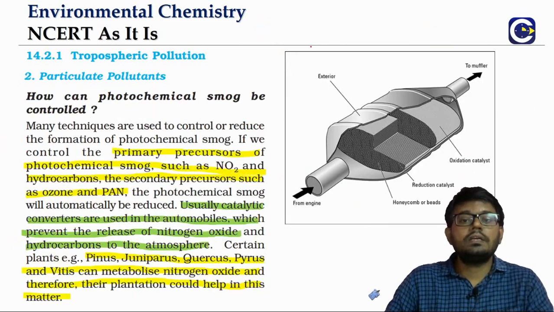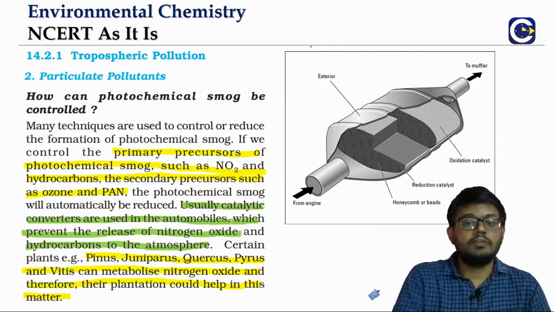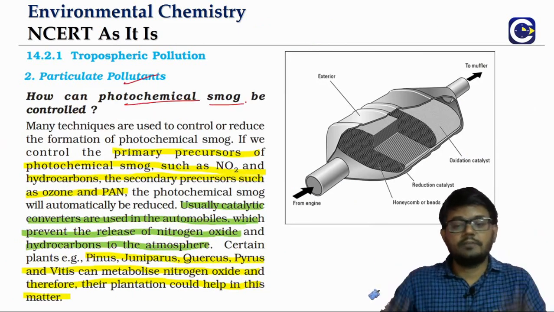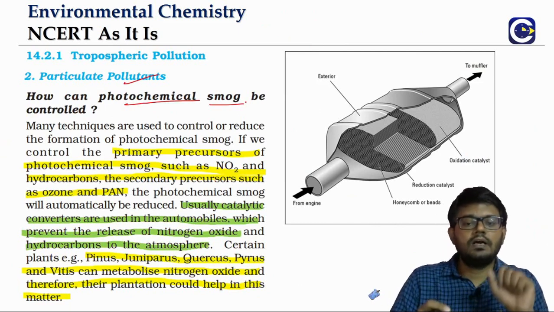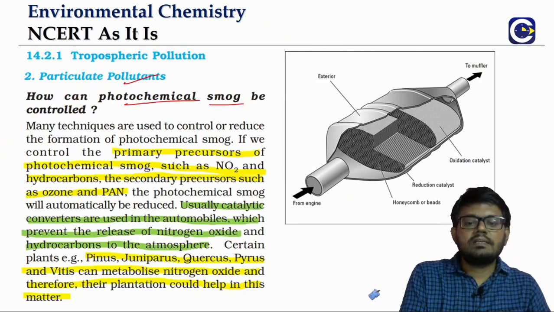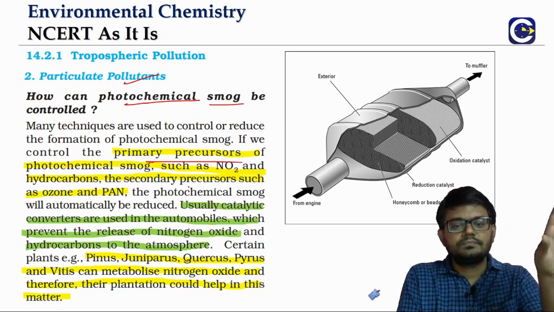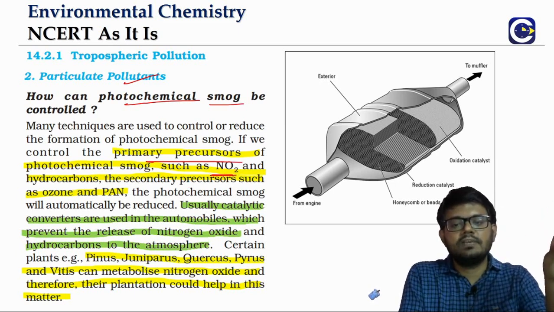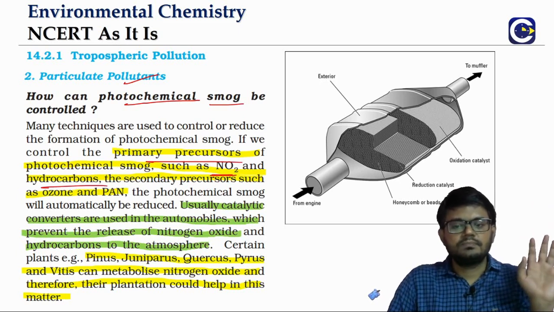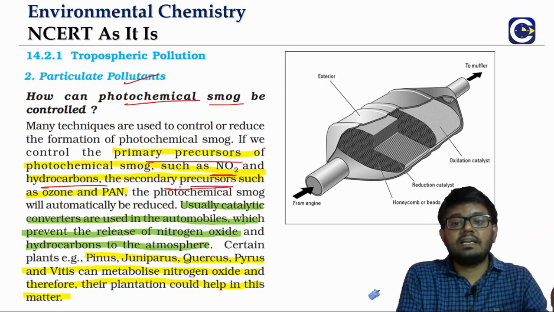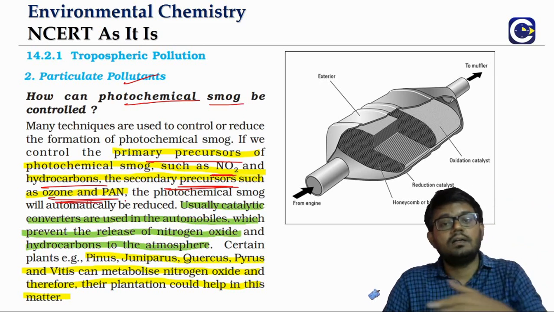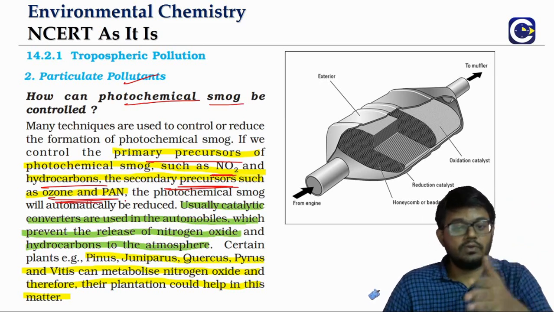So how do we control the smog, particularly the photochemical smog, or how do we get rid of it? Here we have 2 things. One is the primary precursors. What are the primary precursors? We are starting from the oxides of nitrogen and hydrocarbons. After that we are getting the secondary precursors, whether it is ozone or peroxyacetyl nitrate or acrolein, all these are what?